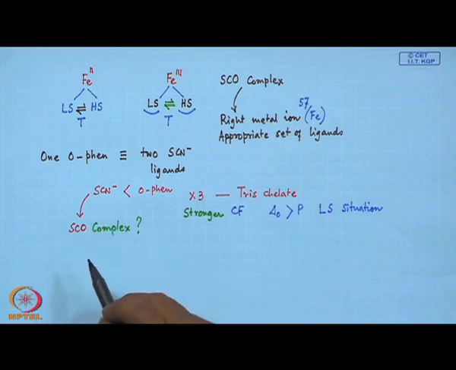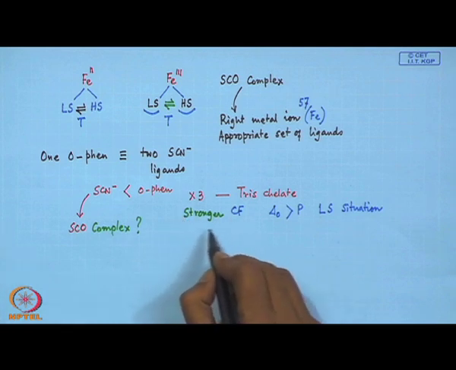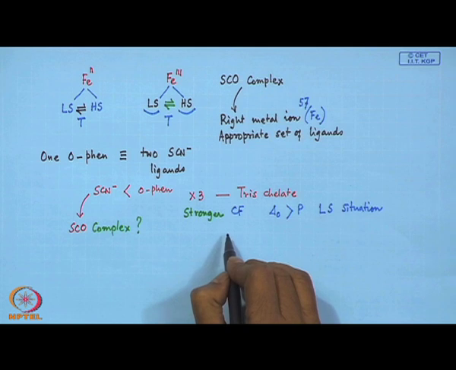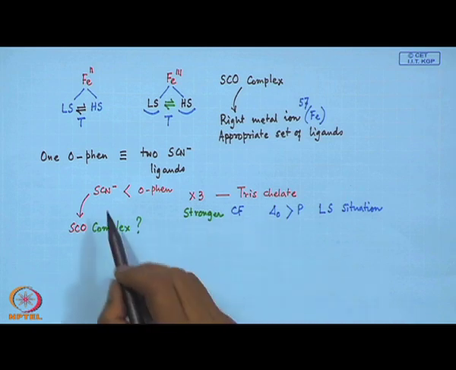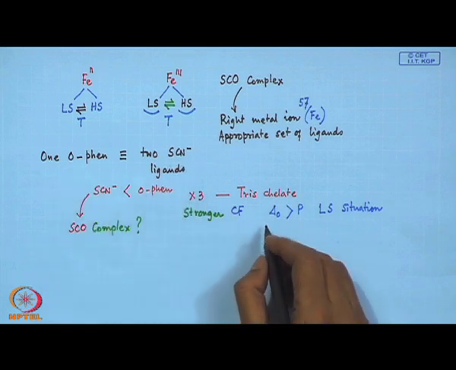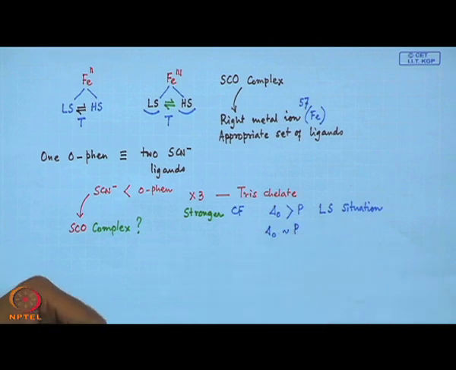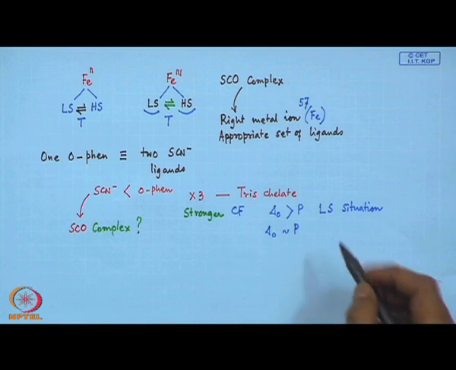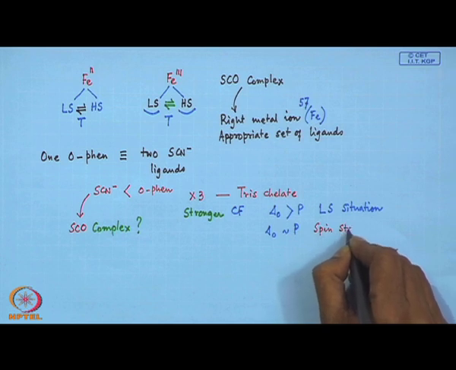But when we go for the thiocyanate compound, we are compromising, that means we are trying to reduce the crystal field strength. As we reduce it, with substitution of 2 thiocyanate by 1 phenanthroline, our expectation is that delta octahedral would be comparable to P. That is the expected situation where we can have the spin state equilibrium.